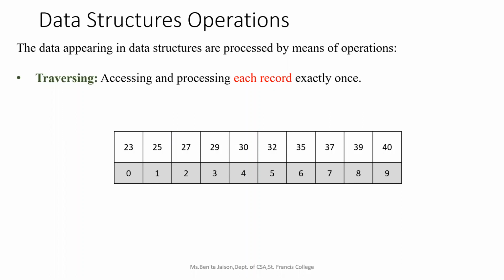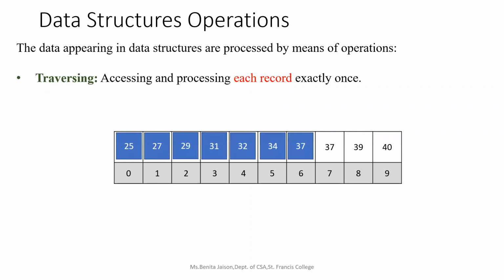So you can either access the elements and print them, or you can process each element. Here it was 23, I'm just adding 2 to it and making it 25. So accessing and processing each of these elements exactly once becomes a traversing process.